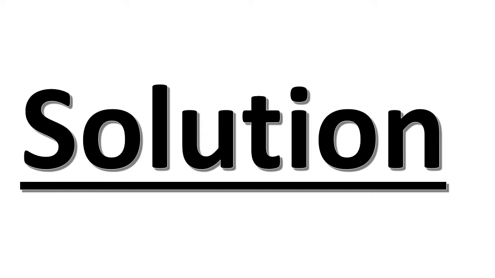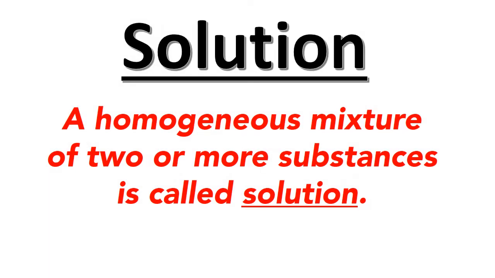The first topic which we are going to learn about is solution. A homogeneous mixture of two or more substances is called a solution, which means when two or more substances are mixed together to form one single phase, it is known as a solution. Let's have a look at the examples.